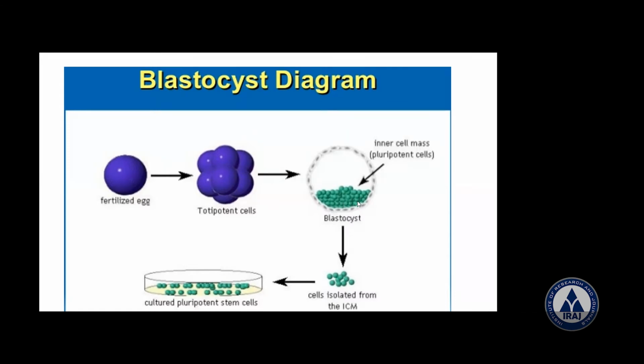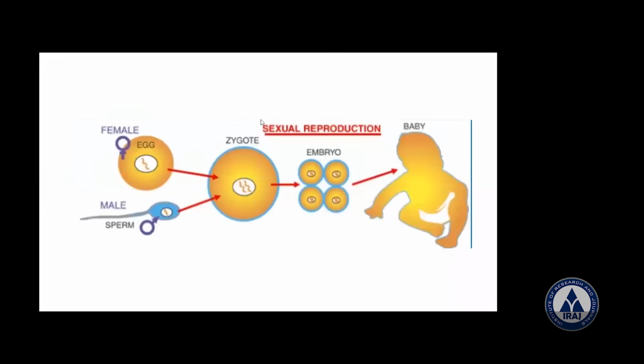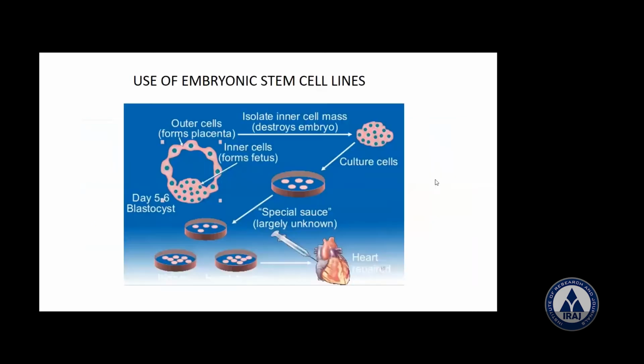Okay. Now, after this one here, in the reproduction stage here, this is the egg, and this is a sperm. This is a zygote in the embryo, and you can see how the baby is born here. Just the picture here. I'm just telling that one here. Now, this is the blastocyst here, inner cell mass from the fetus, 5 to 6 days. Now this one, what is going to happen? They are isolated, and this destroys the embryo here. Okay, then they do the culture.